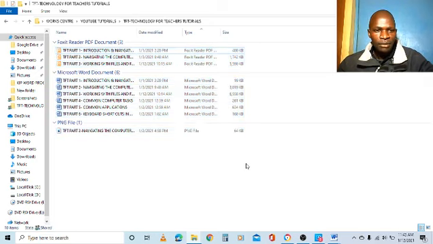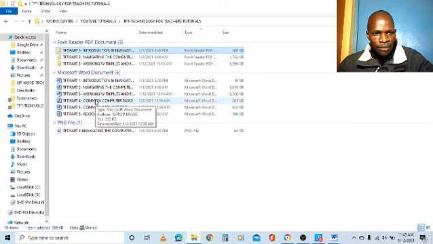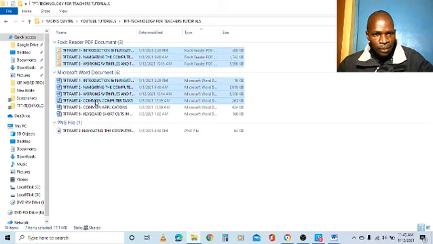Another one is to click the beginning here and hold the Shift key, and I press the last one where I should end. Let me say I want to select up to TFT part 3, part 4. So holding the Shift key, I've clicked the first one there. I click here, and the files from the beginning up to where I stopped will be highlighted.